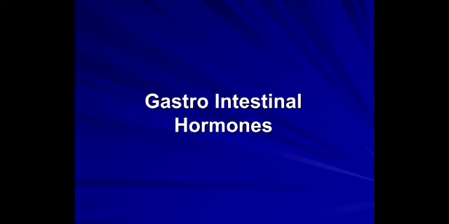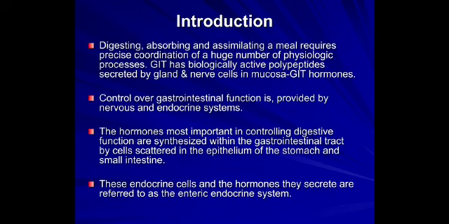The most important topic in the end we deal with is how these gastrointestinal functions are controlled. Secretin was the first hormone discovered, in 1905 by Starling and Bayliss. Digestion, absorption and assimilation require precise coordination of a huge number of physiological processes. The GIT has biologically active polypeptides secreted by gland and nerve cells. These are mainly the gastrointestinal hormones.